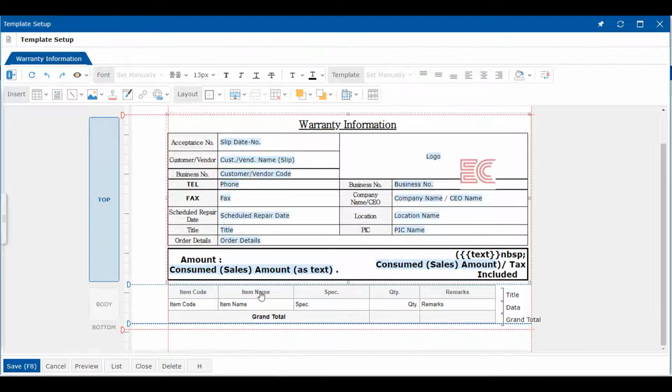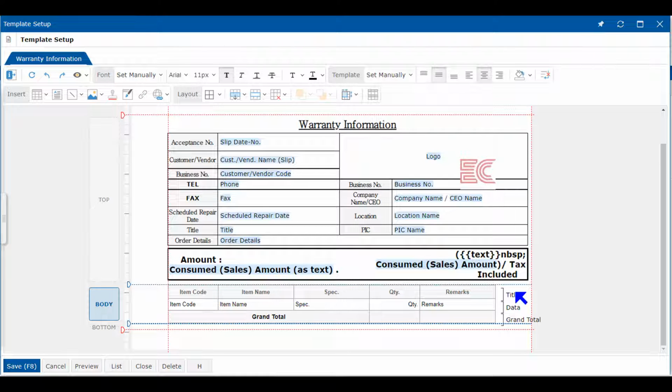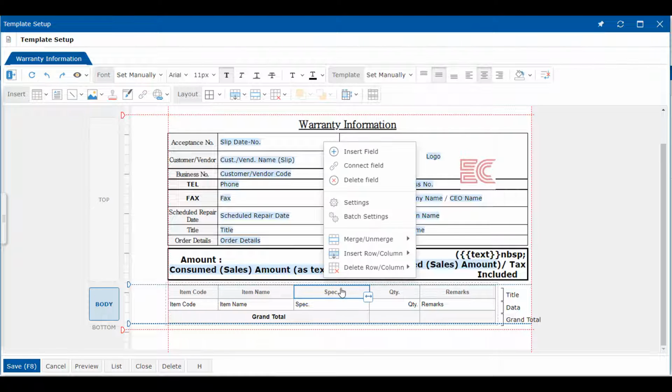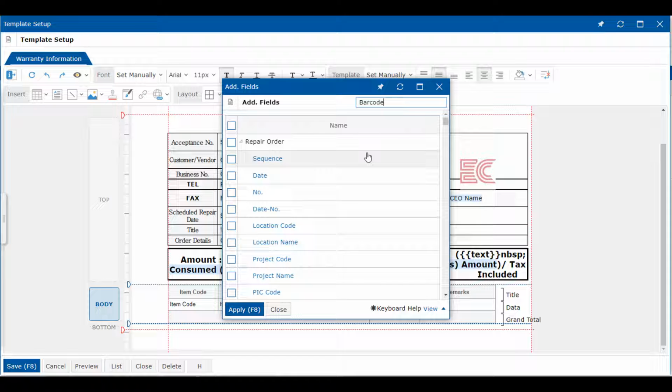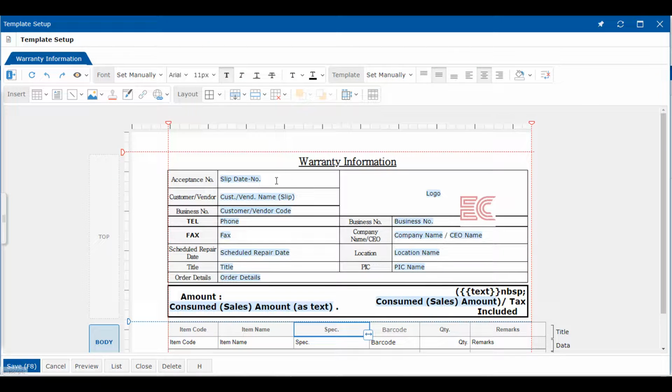If you right-click in the body area, you can insert, connect, delete fields or merge cells. To insert the barcode field into the template as an example, right-click on the title, click Insert Field, search for the barcode field, and add it to the template.